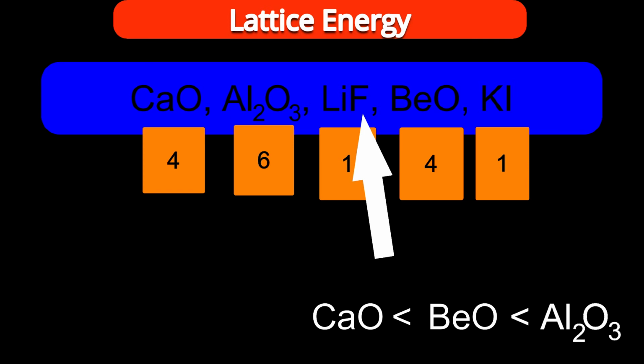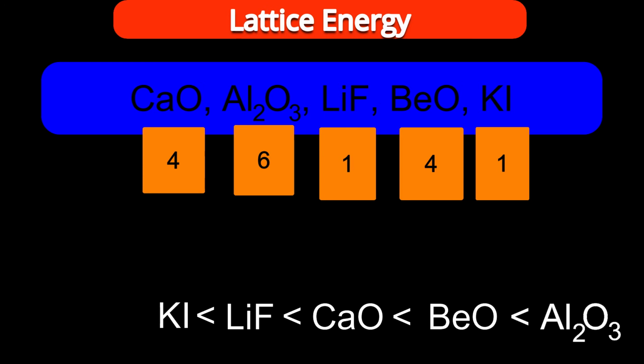Lesser the distance, lower the value of R, higher will be the lattice energy. So I reread the sequence: potassium iodide, lithium fluoride, calcium oxide, beryllium oxide, and aluminum oxide in increasing order of their lattice energy. Shall I give you the practical values, real values? I give the values from the left side. Let us see whether our logic is applied or not.